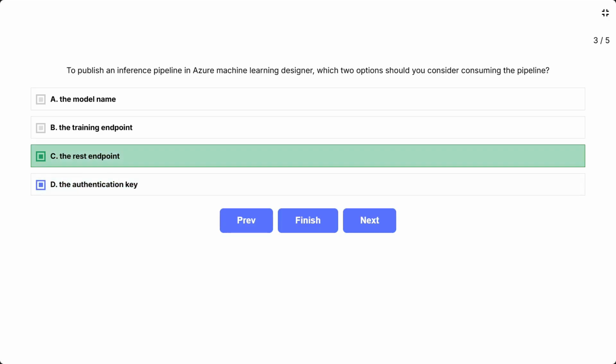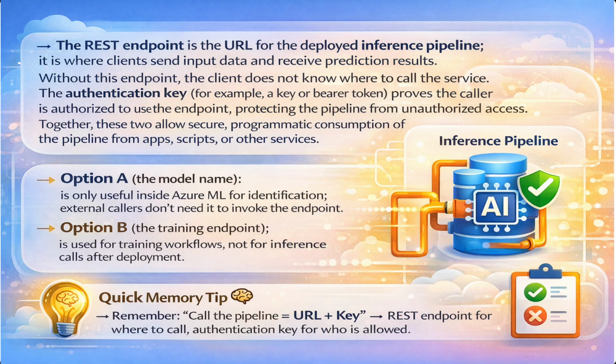The REST endpoint is the URL for the deployed inference pipeline. It is where clients send input data and receive prediction results. Without this endpoint, the client does not know where to call the service. The authentication key, for example a key or bearer token, proves the caller is authorized to use the endpoint, protecting the pipeline from unauthorized access. Together, these two allow secure, programmatic consumption of the pipeline from apps, scripts, or other services.